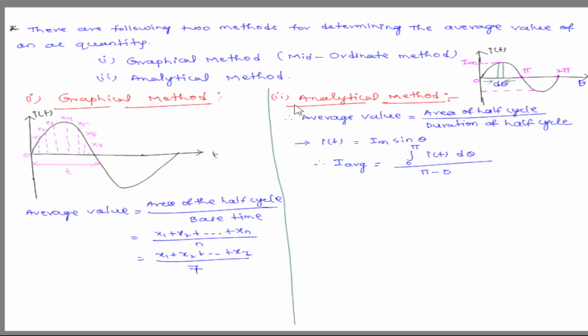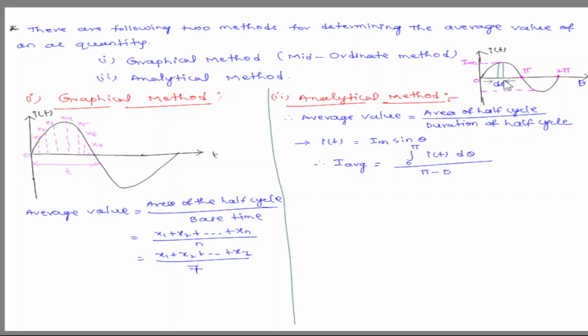Next, coming to the analytical method, this is very, very important from the exam point of view, and the formula is also important. For that, I am considering one sine wave, a current waveform. This is a symmetrical waveform, so I am considering only one half cycle. In that half cycle, I am considering a small portion of the waveform.